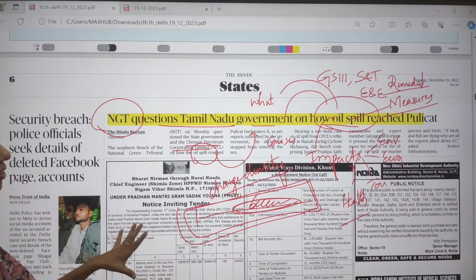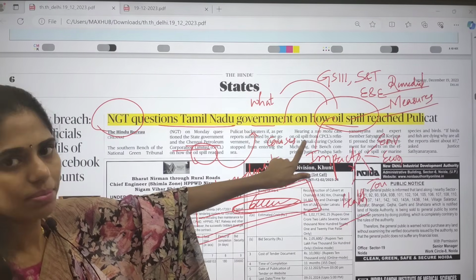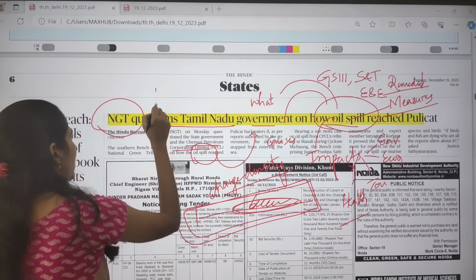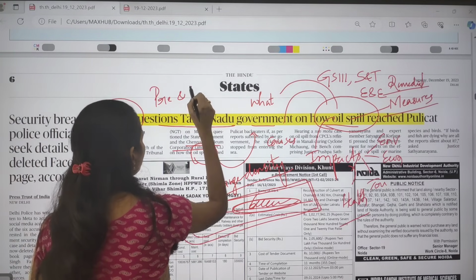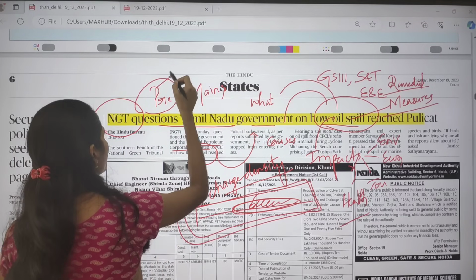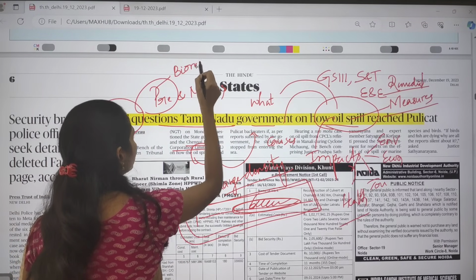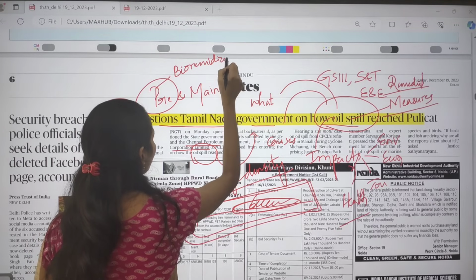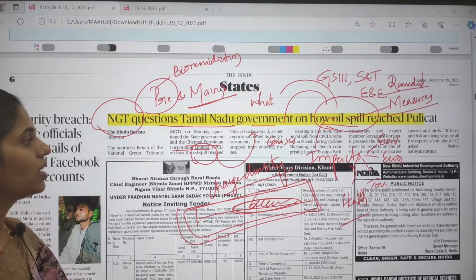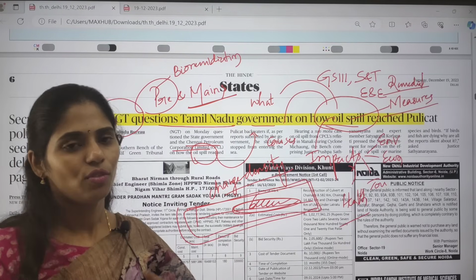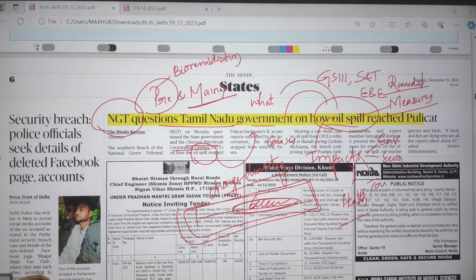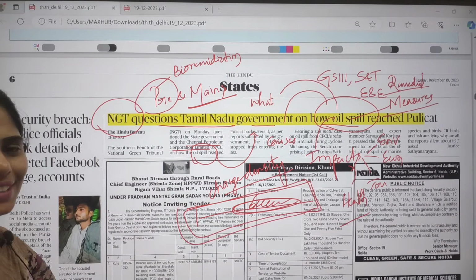So here we have to see all these dimensions from this article's point of view. Here you can get a prelims and mains based question. From prelims you can get a question on bioremediation, and from mains you can get an analysis based question like: what is an oil spill, what are the impacts, what are the measures? Like that.